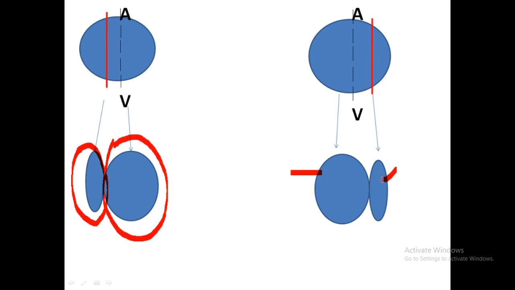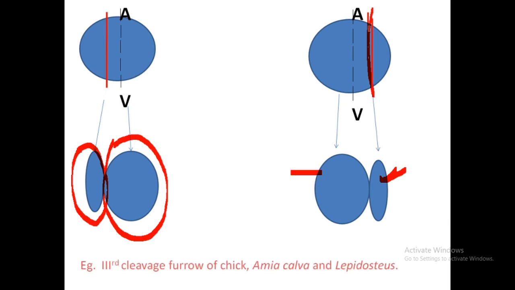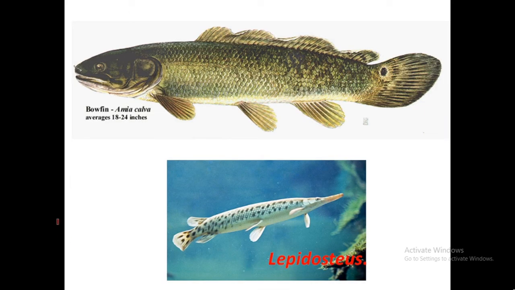In this case the macromere, or smaller cell, will remain towards the right side, because the cleavage furrow is formed on the right side. This type of cleavage is found in chick, Amia calva and Lepidosteus. We know about a chick, and Amia calva is a fish, and Lepidosteus is also a fish.